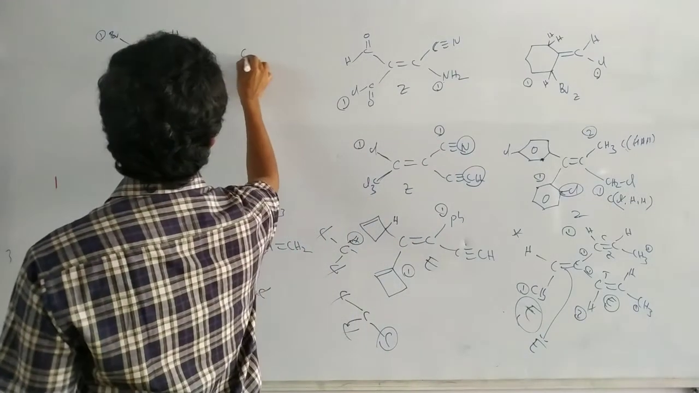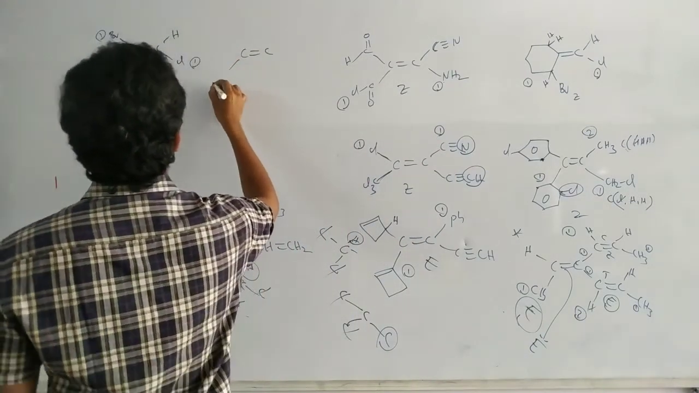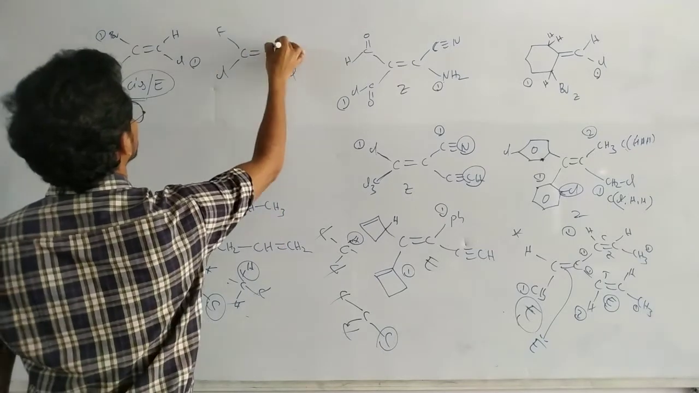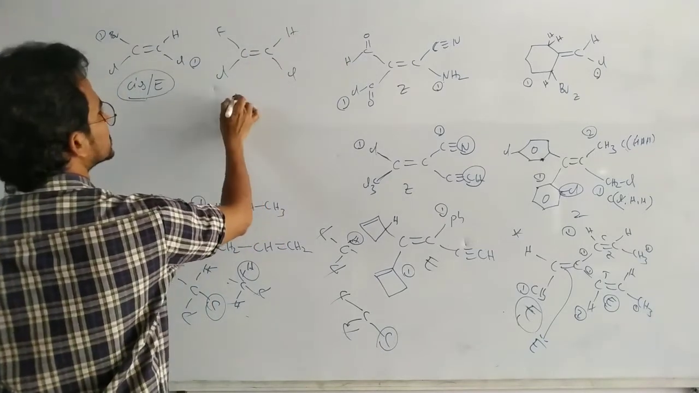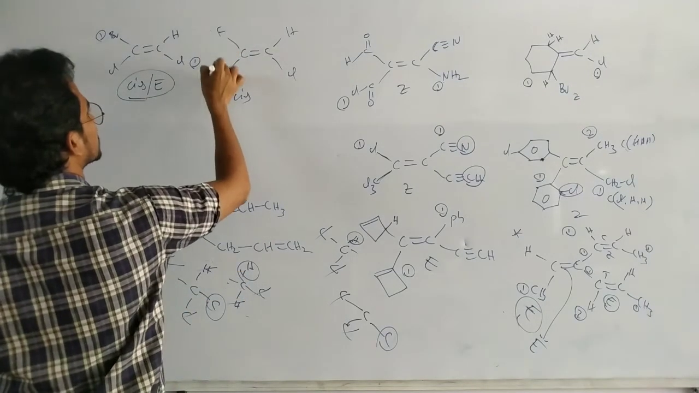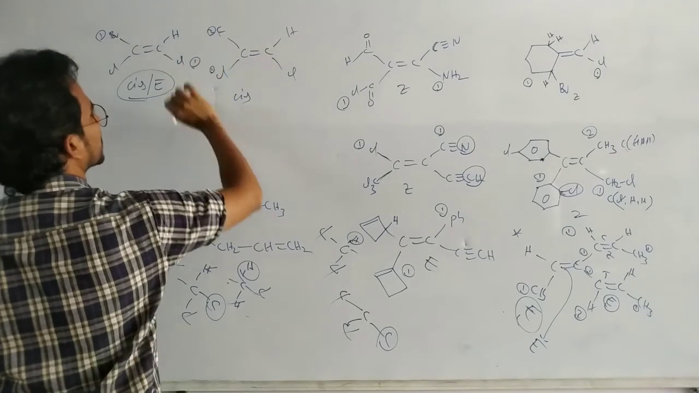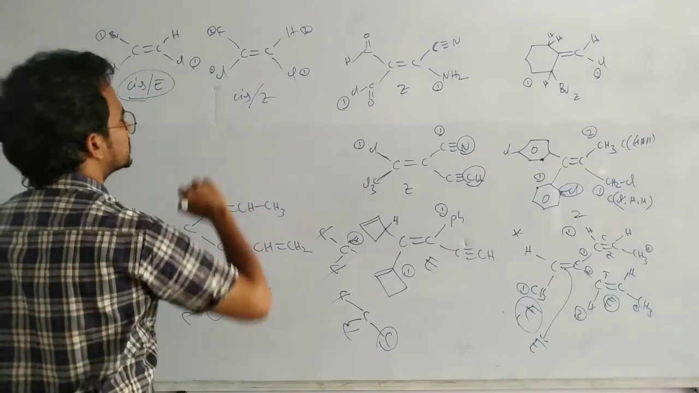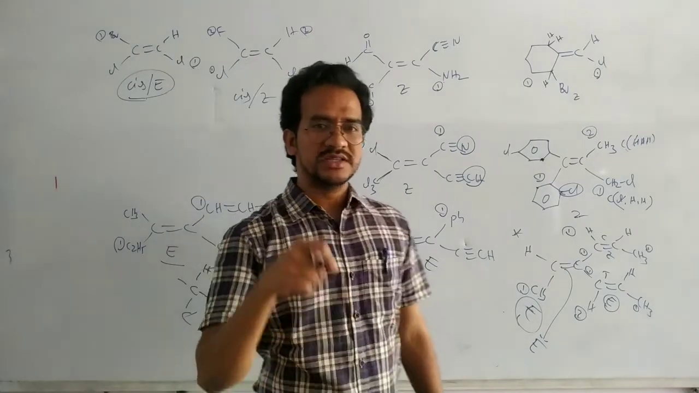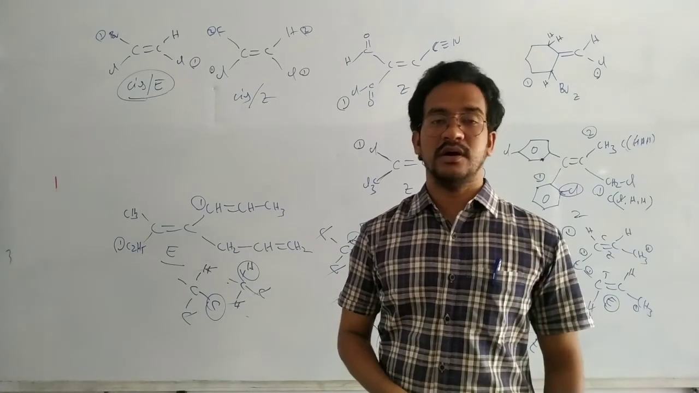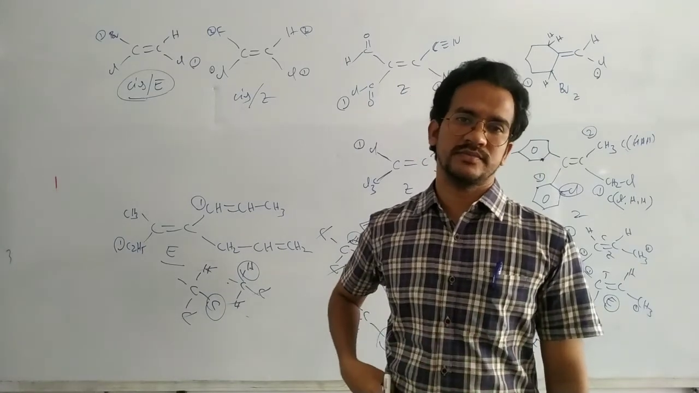Let us see this example. Here chlorine and chlorine, chlorine and chlorine on the same side, cis. But first priority, second priority. First priority, second priority. High priority goes on the same side, Z. So here the cis isomer may be Z or E. It depends just on the priority of the groups.